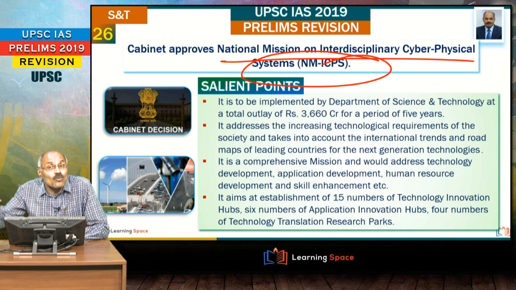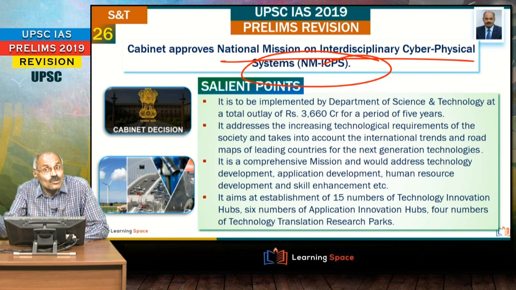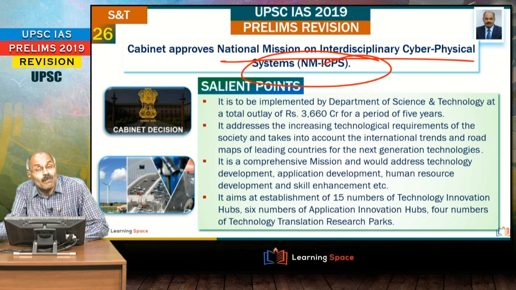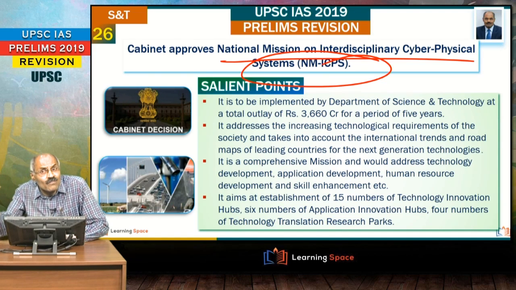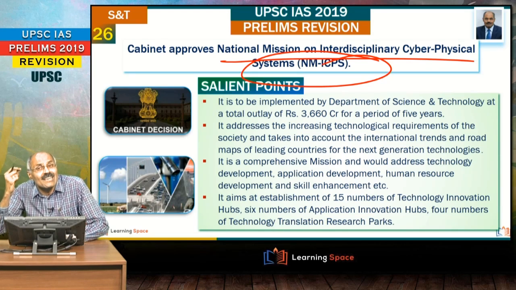That means physical systems can be integrated by using computers. Nowadays, internet is available, and 5G will become the backbone. New technologies are available: artificial intelligence, machine learning, right? So with all these new technologies, with 5G as the backbone, cyber-physical systems revolve around physical systems being monitored by using a computer network, or computer-developed algorithms. That is cyber-physical systems.